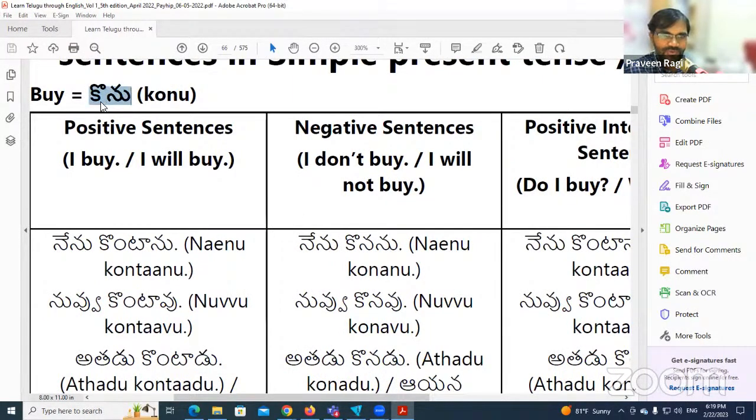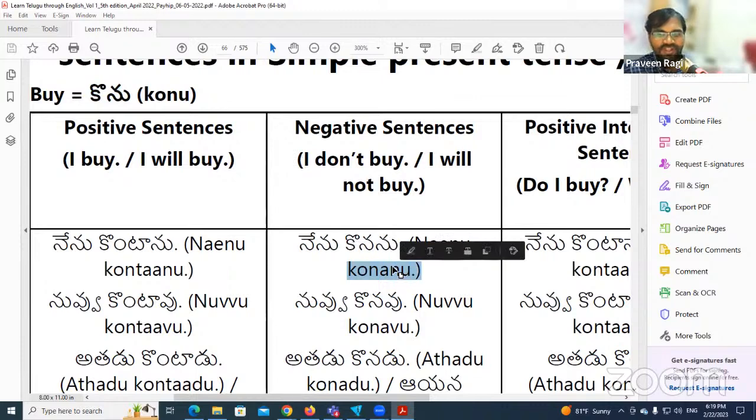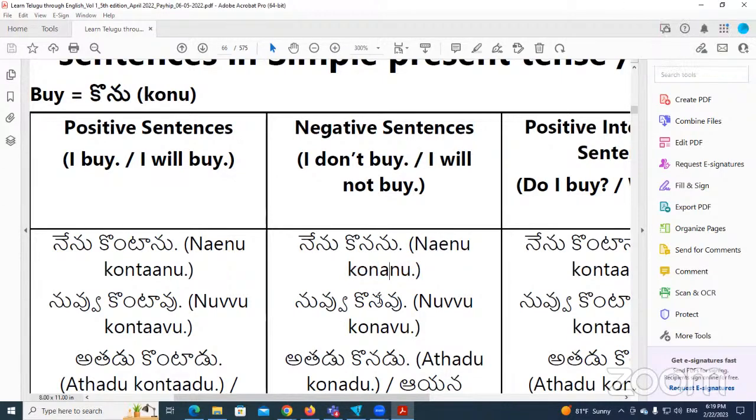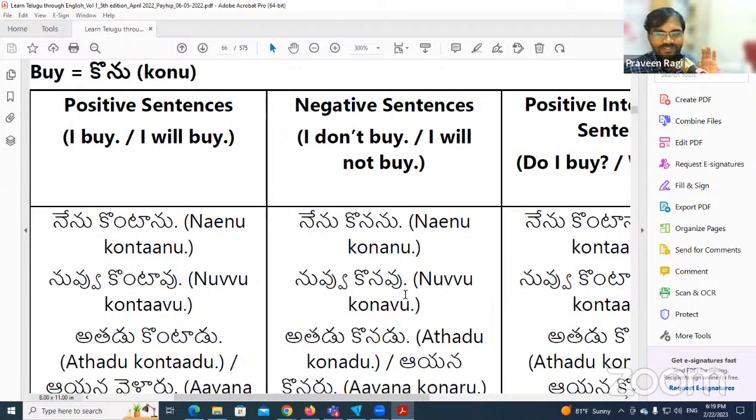So konu becomes konanu, to translate I don't buy or I will not buy. Now for the other, we add anu. Not a long vowel sound, only a short vowel sound, anu. Okay. Konanu. So for the other subjects, it's very easy. Simple formula. You need to bring that ending sound from the subject.